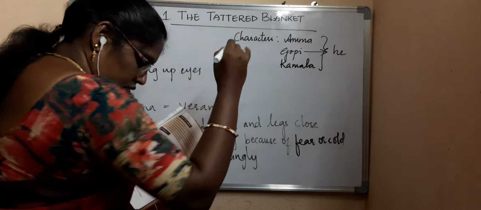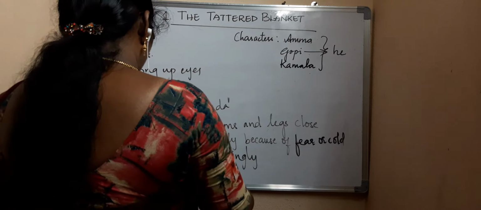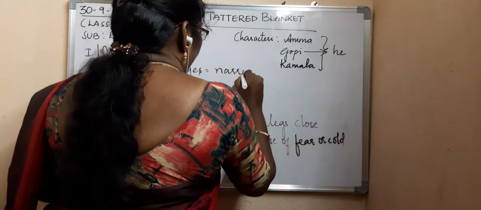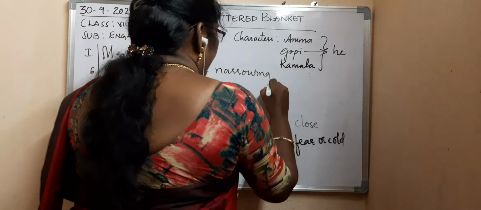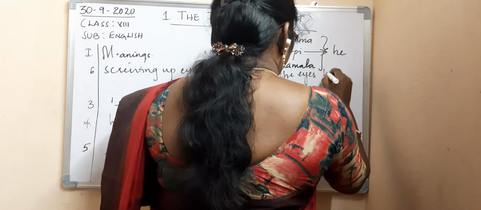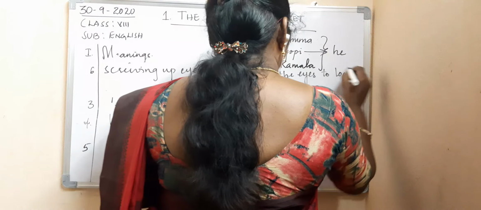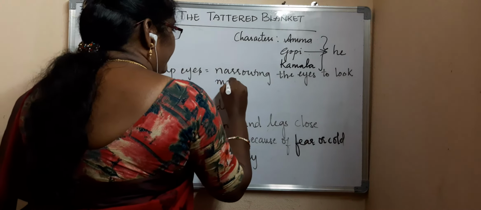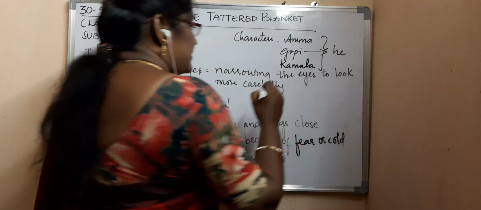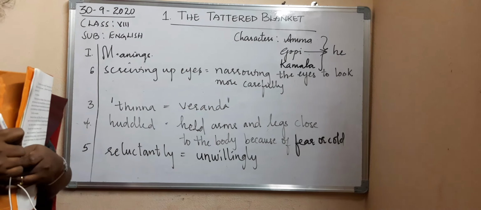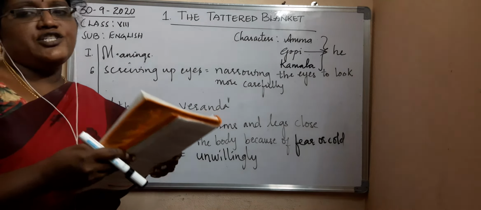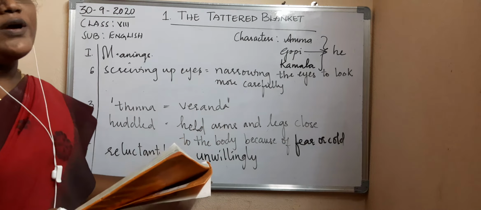Screwing up eyes means narrowing the eyes to look more carefully. So what is the meaning of screwing up eyes? Narrowing the eyes to look more carefully.